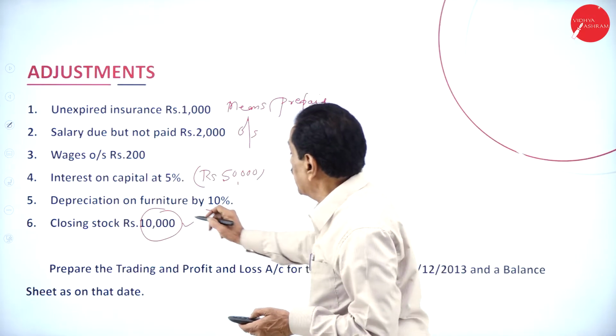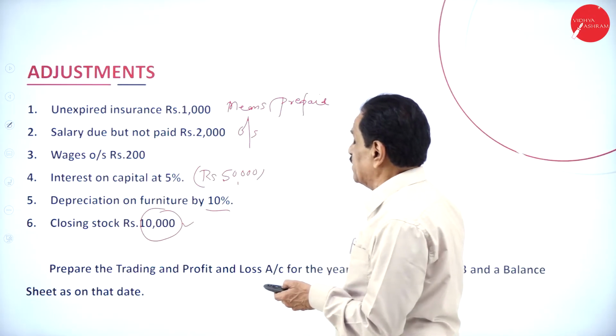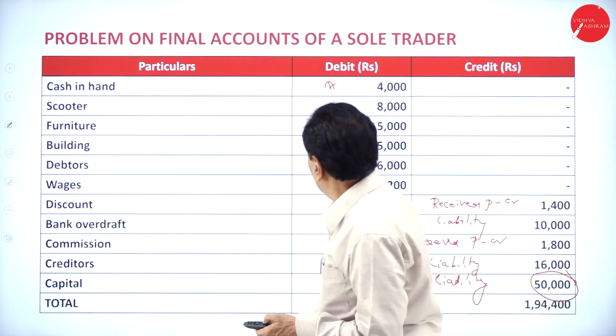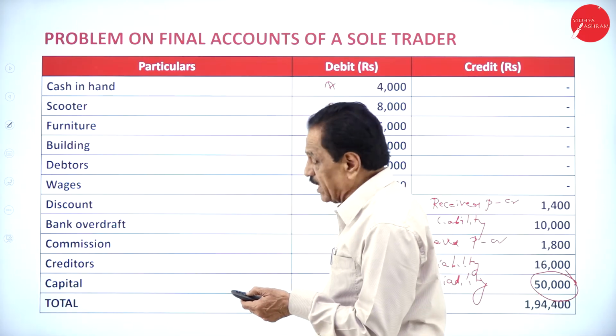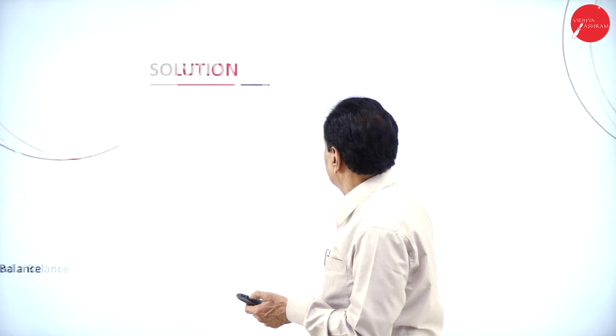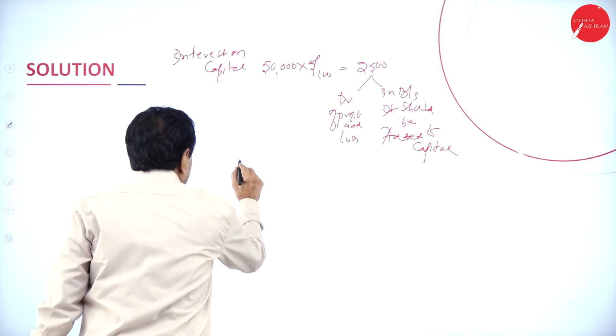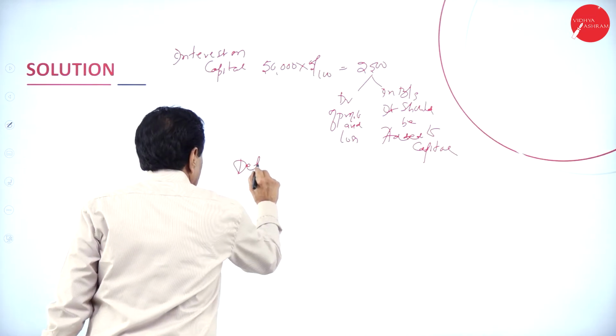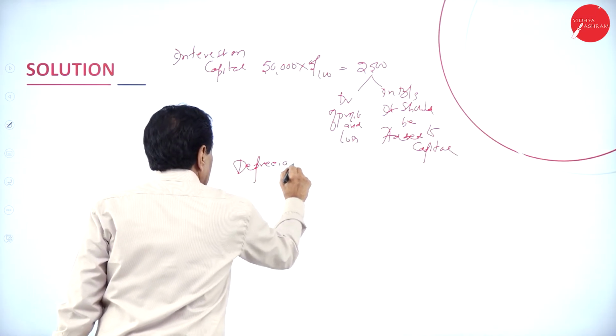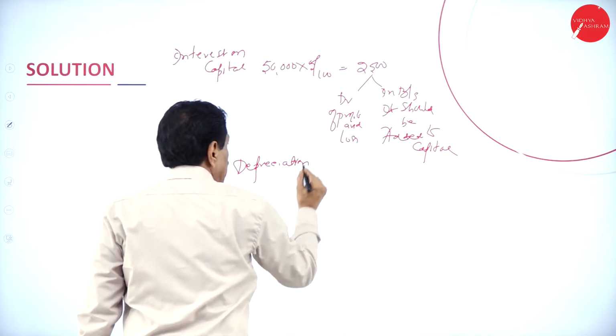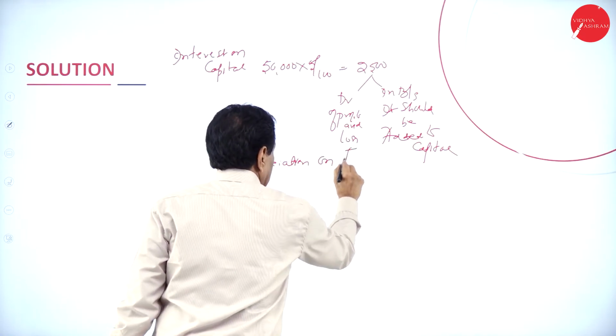Then there was a depreciation of 10%. What does your working note say? Depreciation on furniture 10%. See what's the value of the furniture? 5,000. Depreciation on furniture.